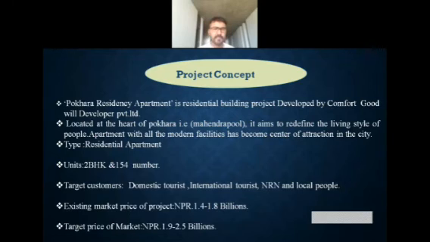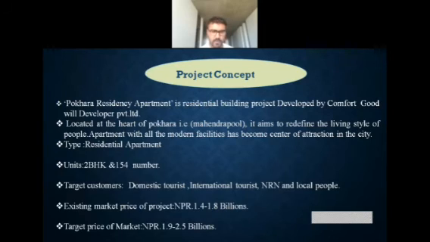So this is the project concept. The project is Pokhara Residency apartment, a residential building developed by Comfort Goodwill Developers, located at the heart of Pokhara. It aims to redefine the living style of the people, and the apartment with all modern facilities has become a center of attraction in the city. The type is residential apartments with 2 BHK units, and the number of flats is 154.